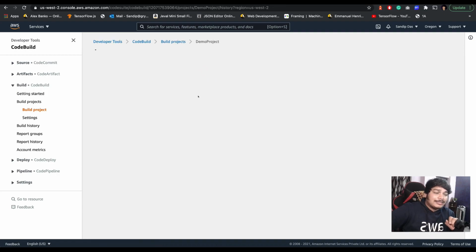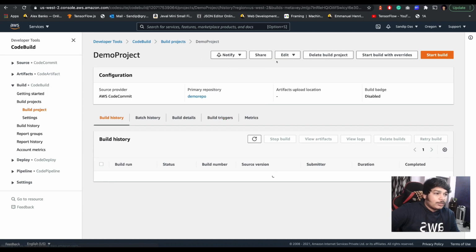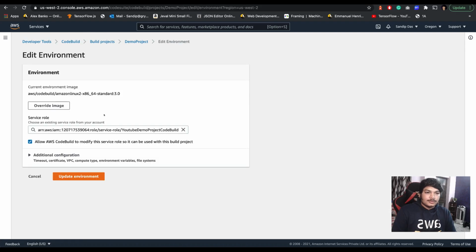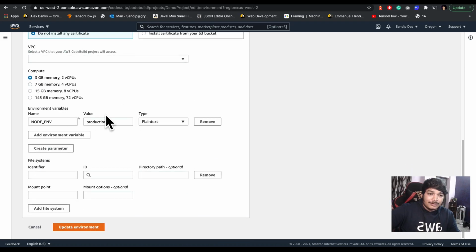Suppose you have given someone access, so they can configure and edit it, like here. I've shown you how you can access the variable in the actual build process. Now think about the scenario where someone has access to CodeBuild and can easily see the variables you are setting here. But that should not be the case. Suppose you are passing environment variables having a database key or database password, very sensitive information. You should never store that in plain text to begin with. So how can you do that?